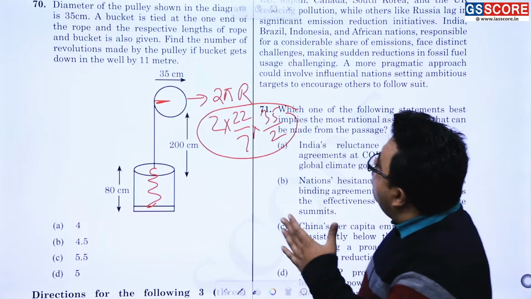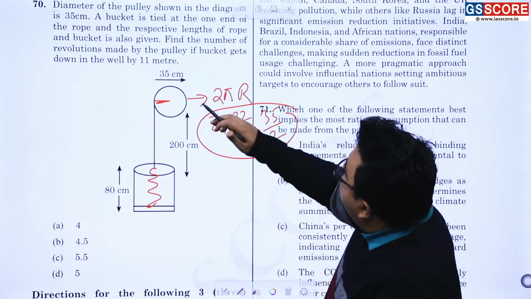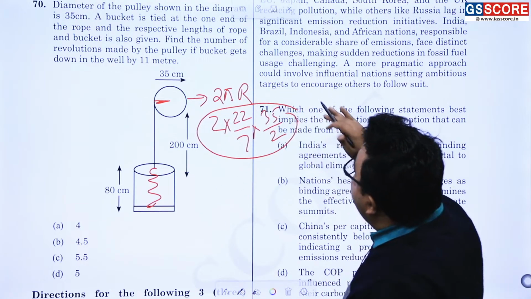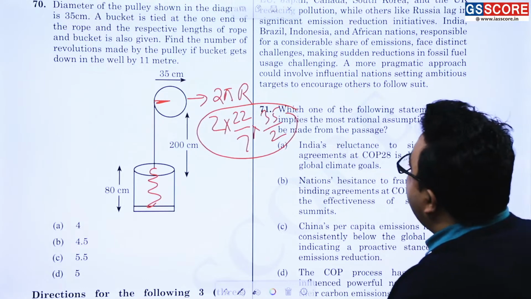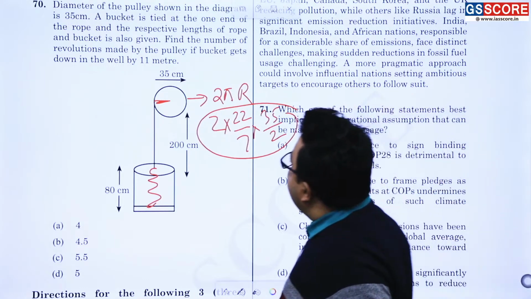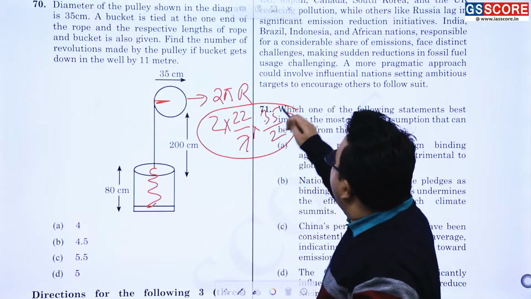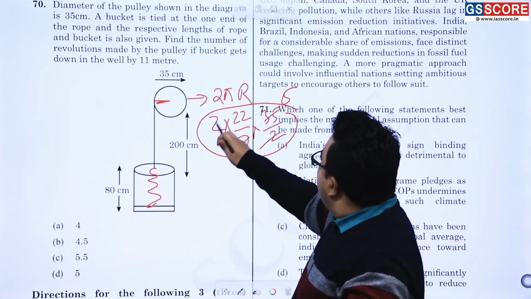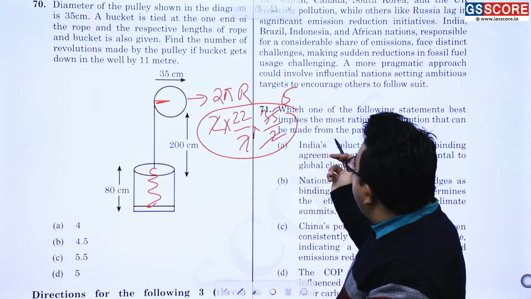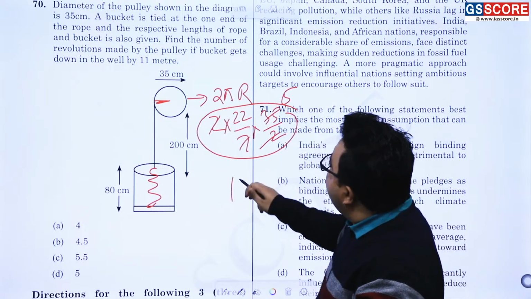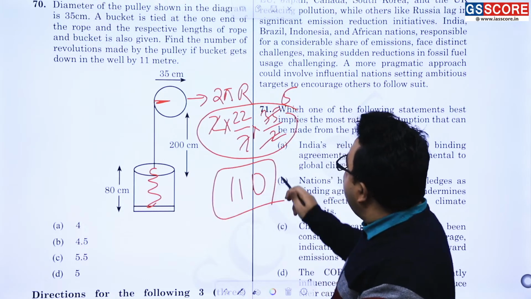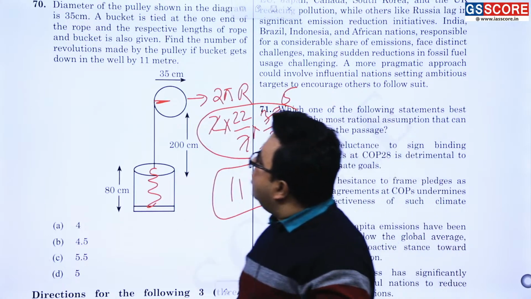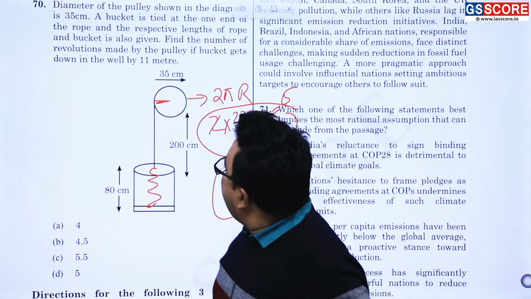So what is the diameter is shown? A bucket is tied on the rope. Find the number of revolutions. 11 meters has to be covered. All right. So this is coming out to be what? 5. This is coming out to be, 2 cancels out. And then you can easily understand it will be 110. So now the answer is there. This centimeter is being done in one revolution. So 110 centimeter.